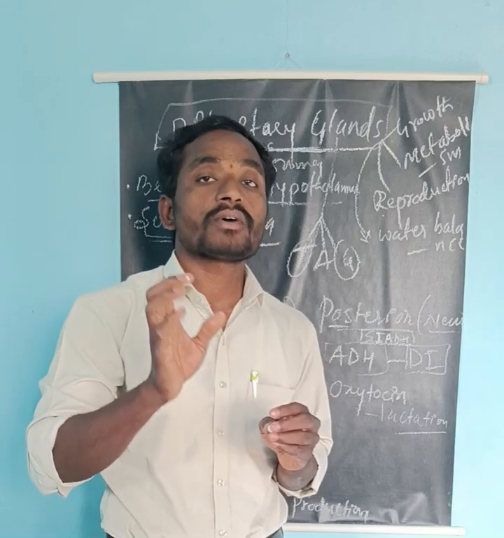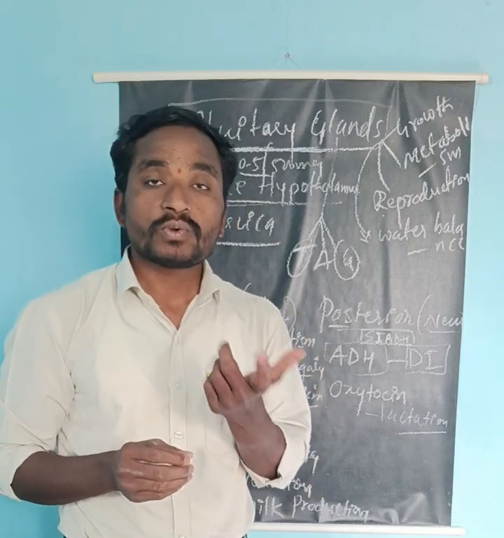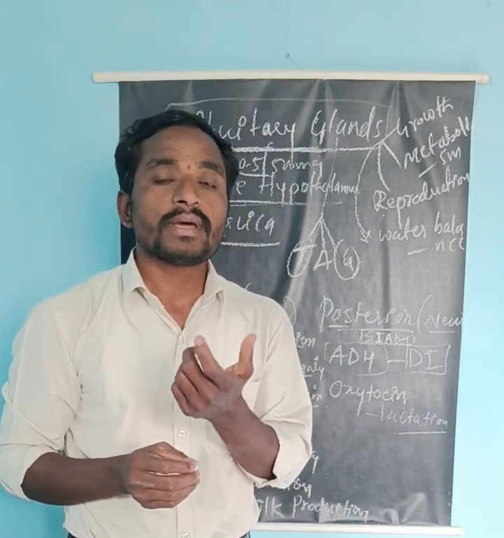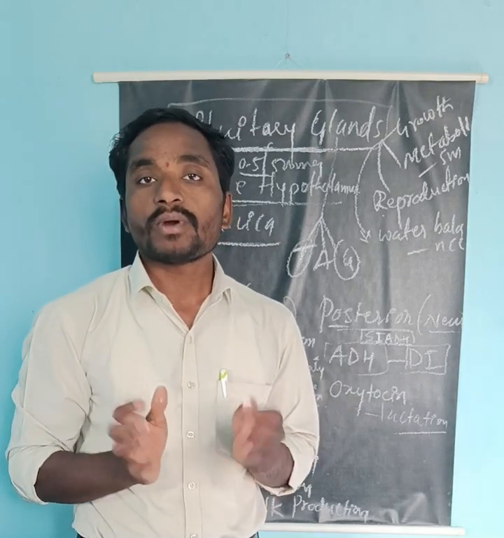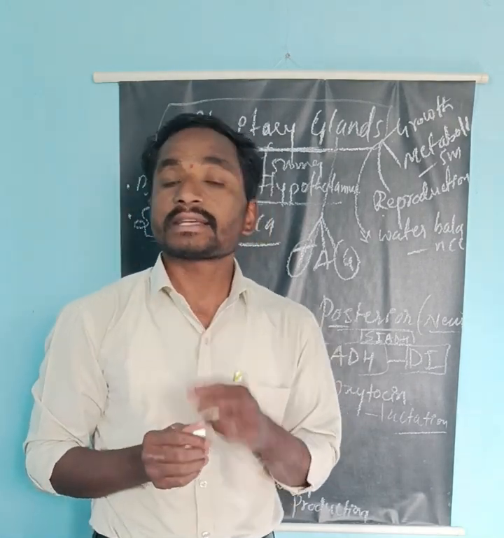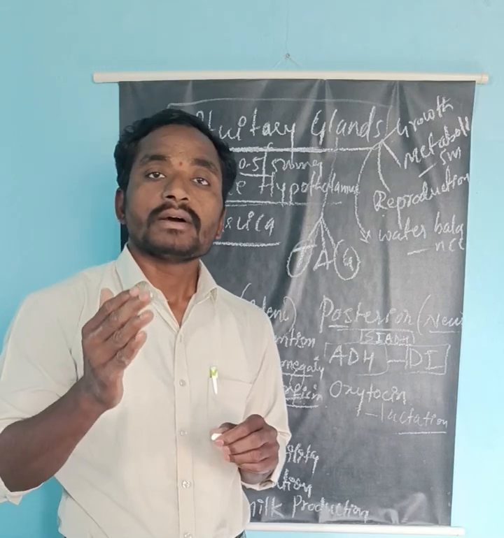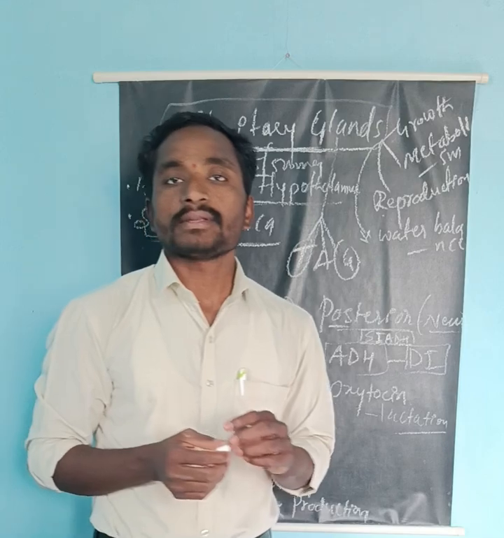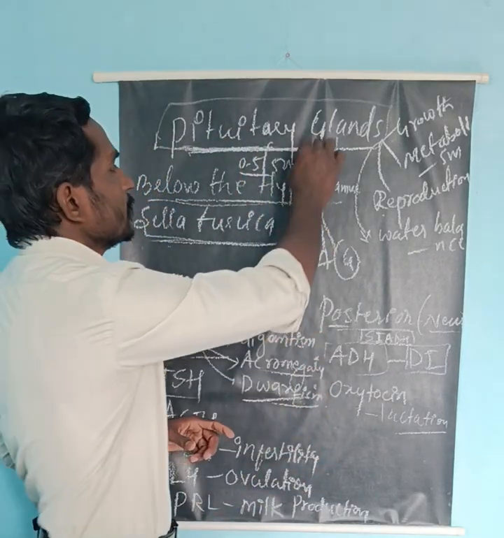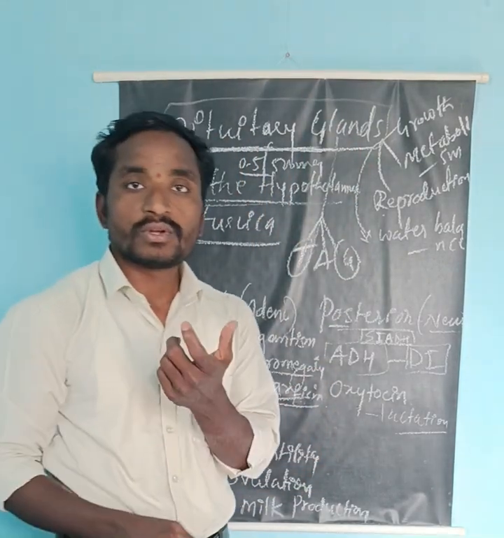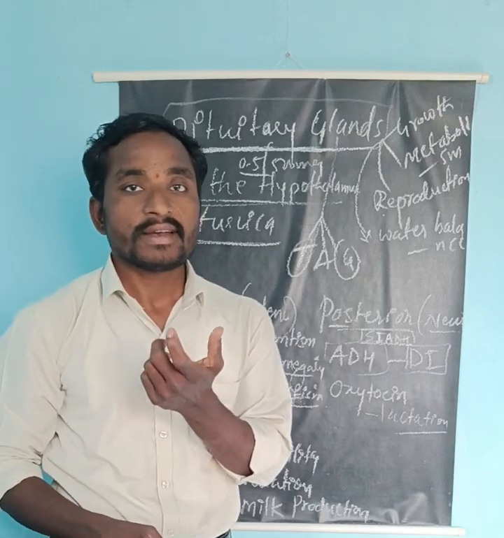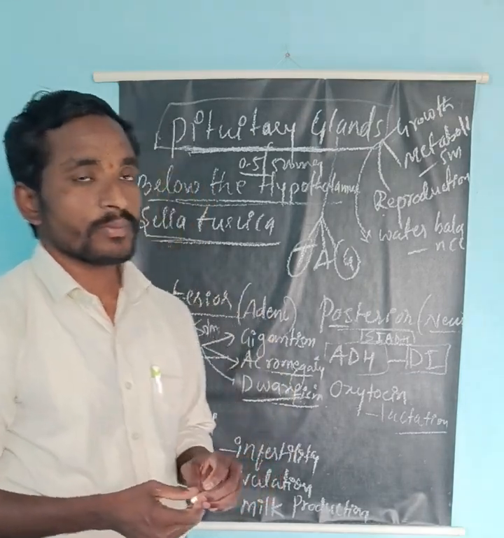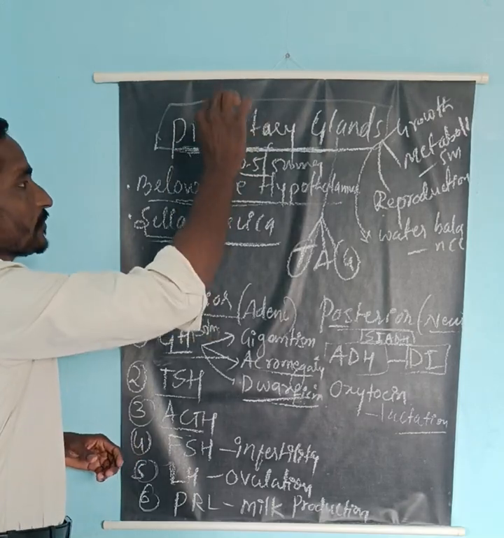Those functions are very important for the growth and development of an individual, metabolism, as well as regulating water balance. For that reason, it is considered a very essential endocrine gland in human beings. Like the saying, the form is small but the fame is big. It's a very small endocrine gland, but it is a very important gland in the human body. It performs several functions.